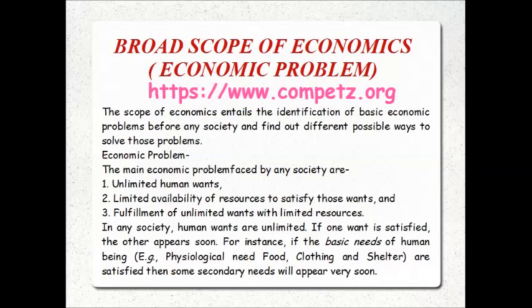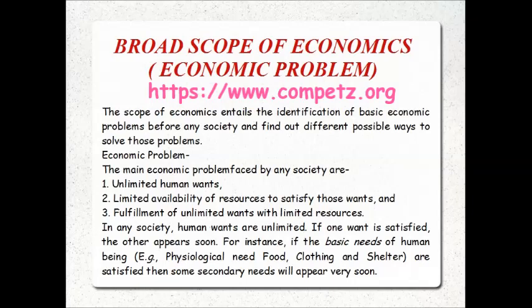It implies that even if all these available resources, like your skilled labor, unskilled labor, money capital, mineral resources, are fully employed for producing various goods and services, only a small part of human wants can be satisfied, because human wants are unlimited.